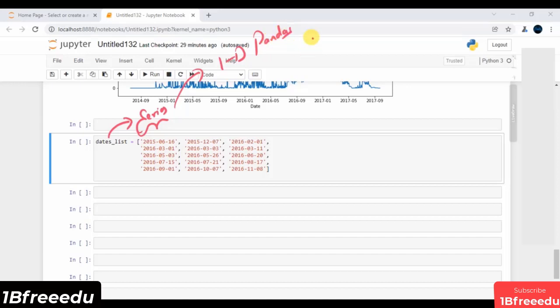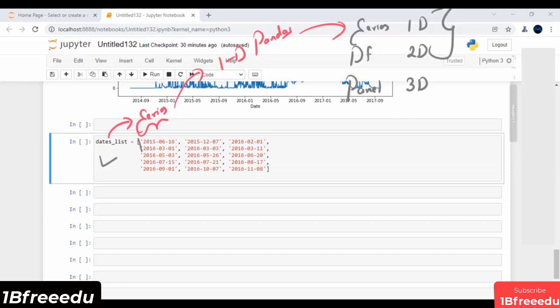Pandas itself has three data structures. The very first one is the series, which is a one-dimensional data structure. The second is the data frame, which is a two-dimensional data structure, often used in the real world. The third one is the panel, which is a three-dimensional data structure, very rarely used in the real world. But the first two are extensively used in most scenarios. So first, I have to convert this list into a series data structure so that I can add one more feature or a set of features, such as important_events, depending upon our needs.